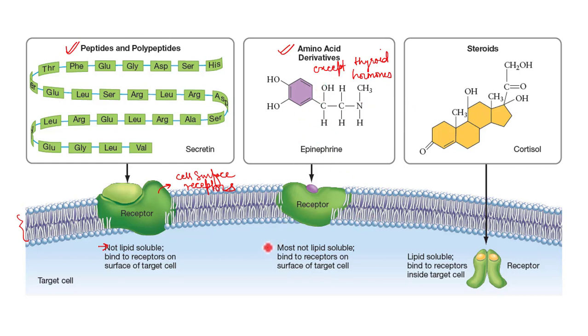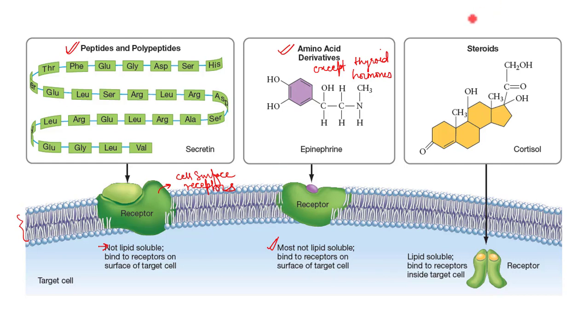But most of the amino acid derivative hormones are not lipid soluble, and since they are not lipid soluble, they also need to bind with receptors which are present on the surface of the cell membrane. So this is the one category which includes peptides and polypeptides and most of the amino acid derivatives. These hormones cannot cross the lipid bilayer and they bind to their receptors present on the cell surface.